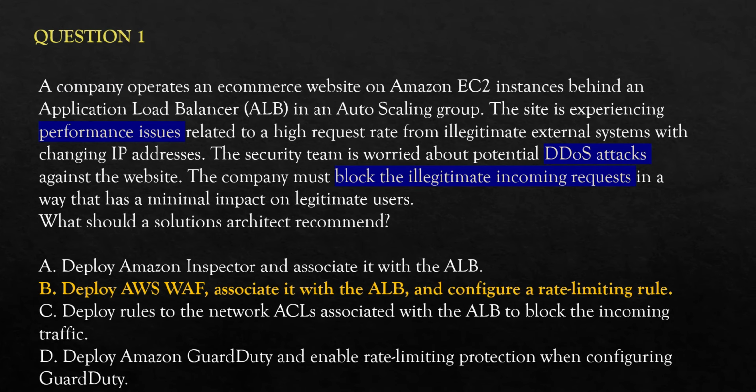This is used for whitelisting. You tell the network ACL that these are the set of IPs. You have to whitelist that only they can access. But this is not the right answer in this case, because network ACLs we never use for DDoS attacks. In DDoS attacks, what happens is the IP keeps changing. So it might hack in and use the same IP and you might get in. So DDoS attacks, always the best answer is WAF.